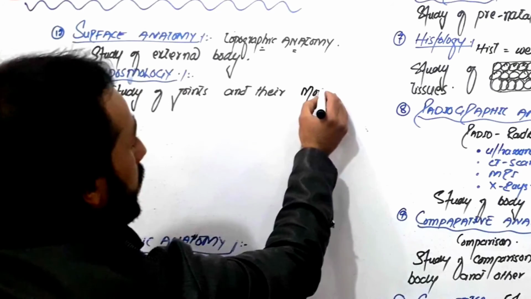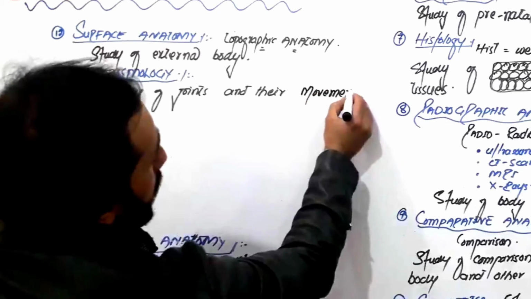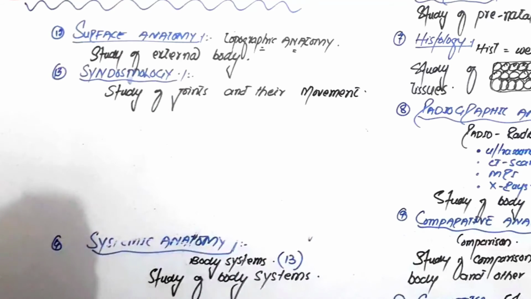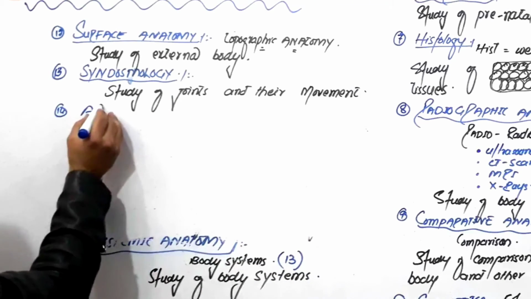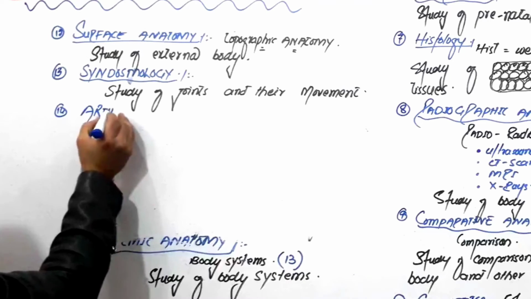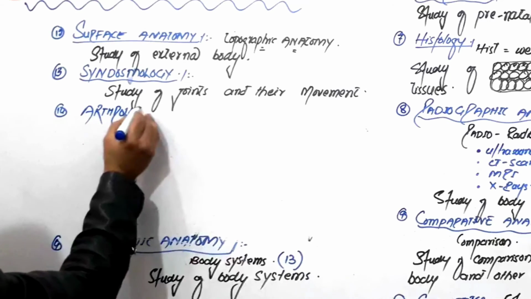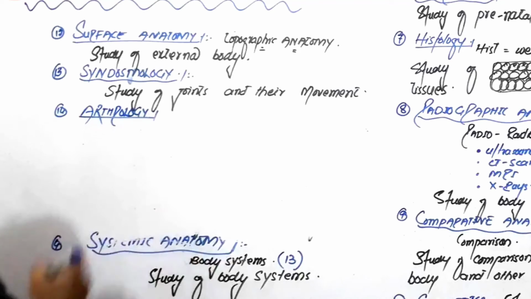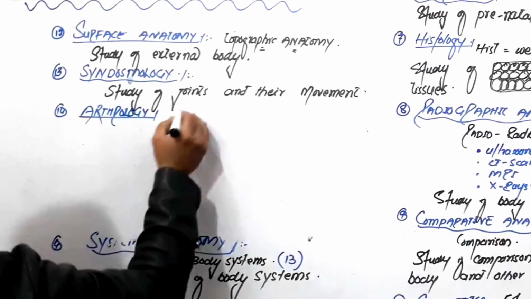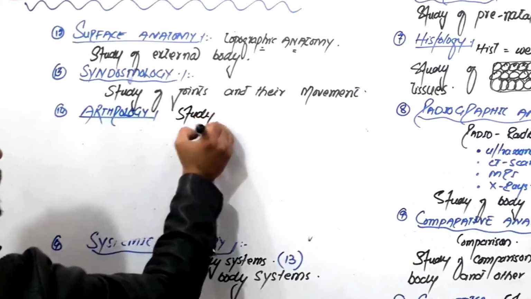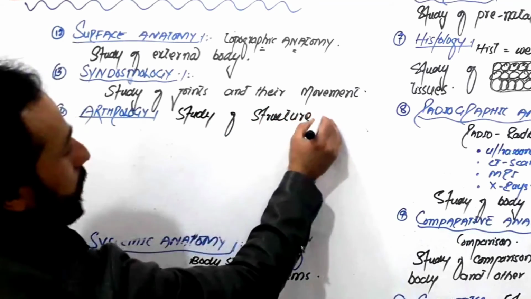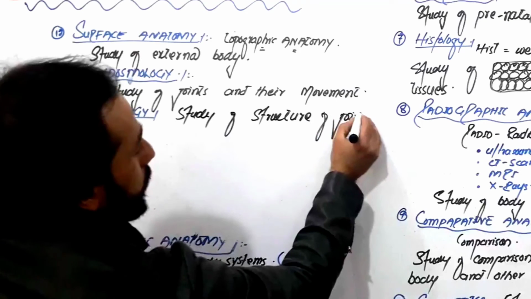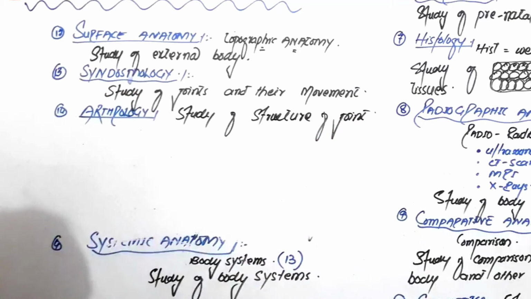This is called syndosmology. Or if you are only studying the joint, that is called arthrology. Arthrology is the study of joint, not the movement, right? So study of structure of joint. This is called arthrology, right?